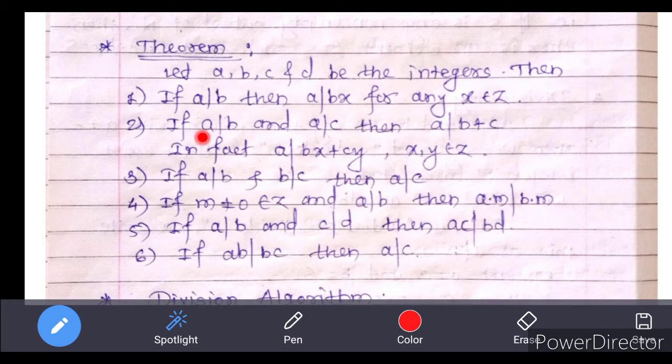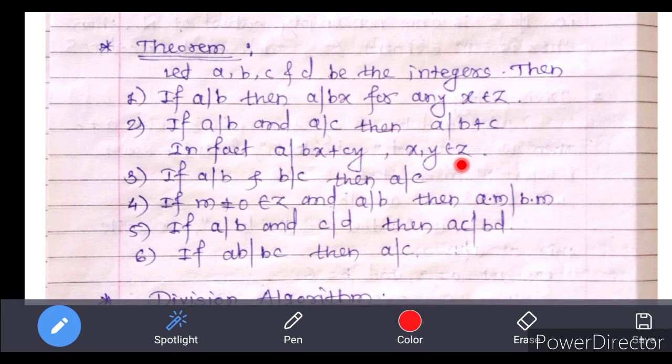Next, if a divides b and a divides c, then a divides b plus c. That means if a divides two integers, that is b and c, then a also divides the addition of those two integers, that is b plus c. In fact, a also divides any linear combination of those integers b and c. Linear combination means bx plus cy, that is a divides bx plus cy for all x, y belongs to Z.